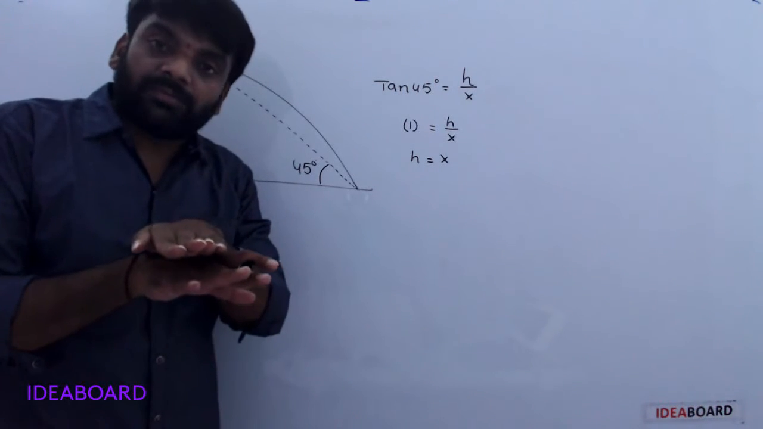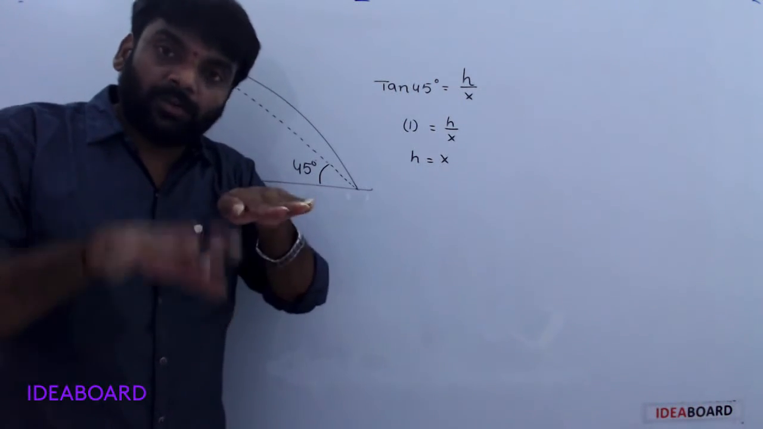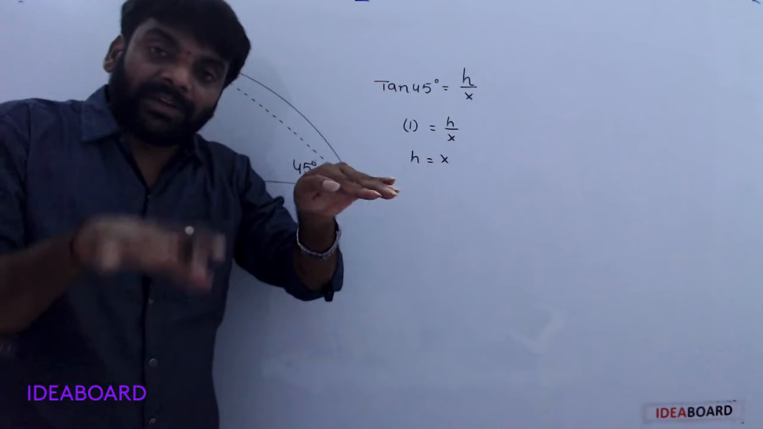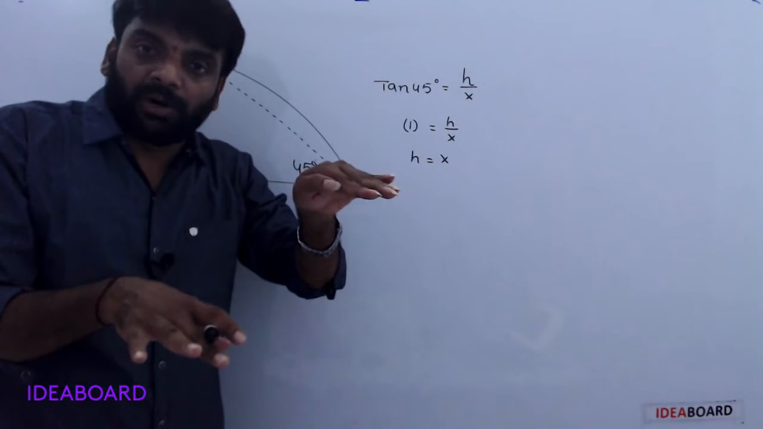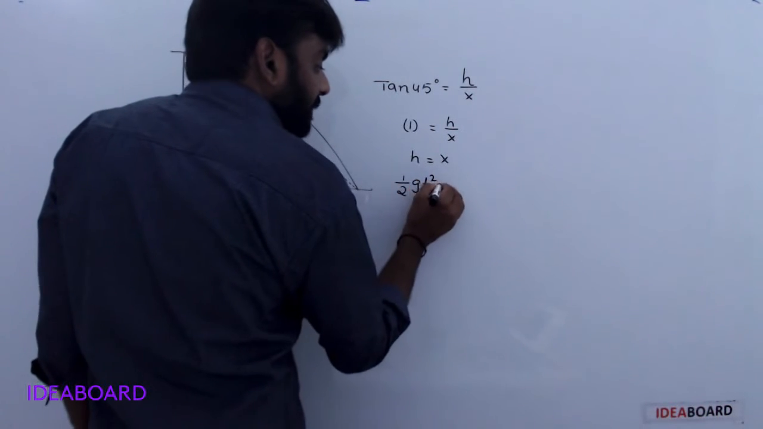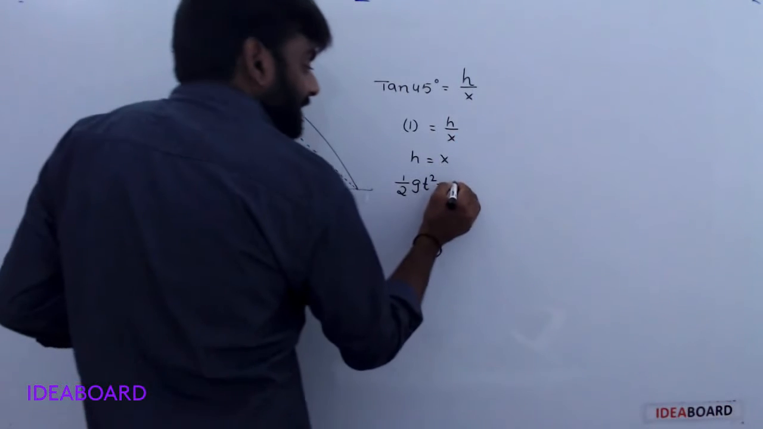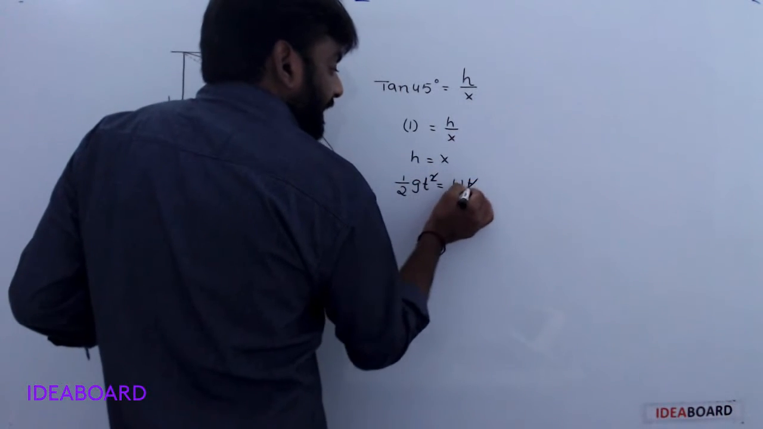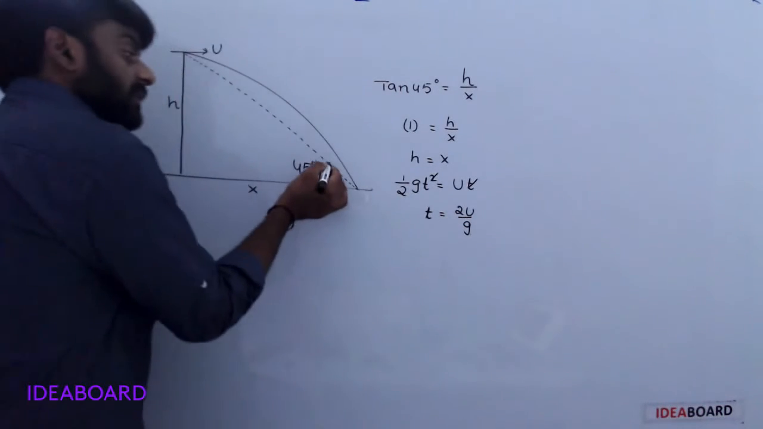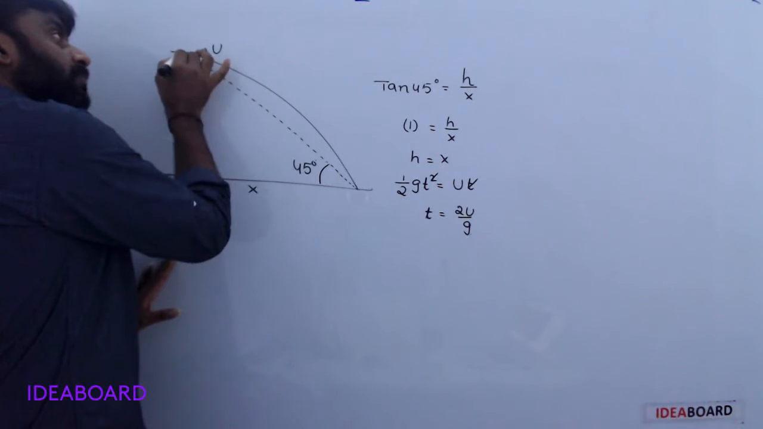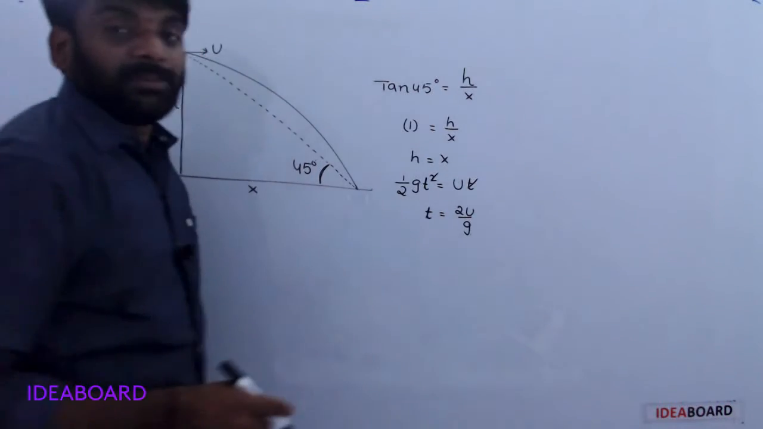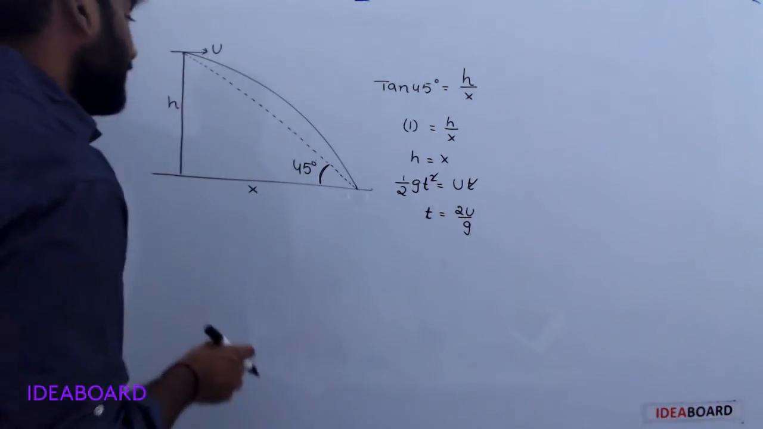It is a combination of two motions, one horizontal and another vertical. In horizontal it moves with constant velocity. In vertical it acts as a freely falling body. So h is equal to half g t square, and x is horizontal velocity into time, u t. Cancelling t, t is equal to 2u by g. When the line joining the point of projection and the striking point makes an angle of 45 degrees, in that case time is equal to 2u by g.